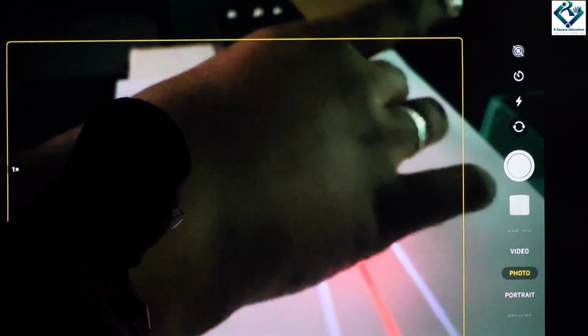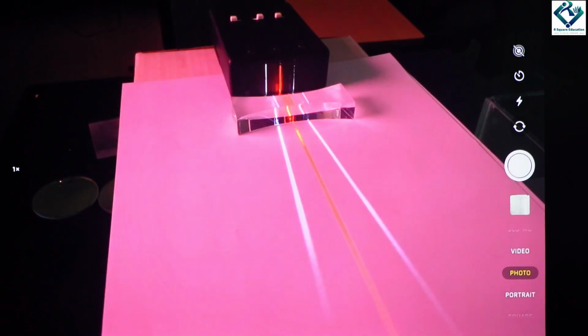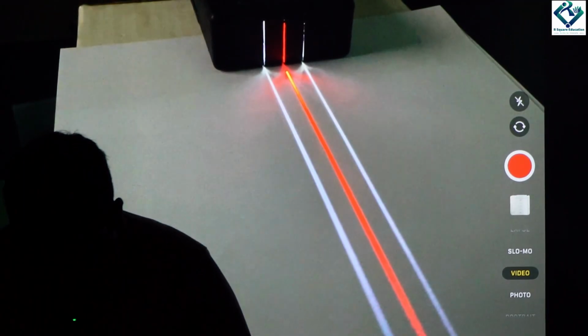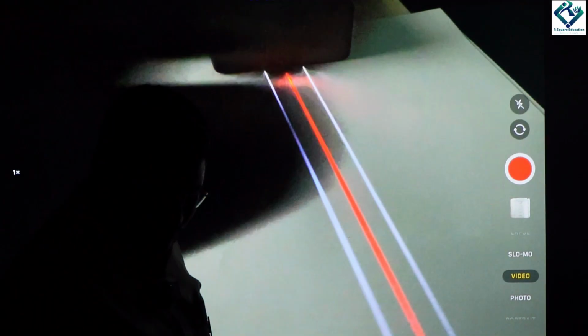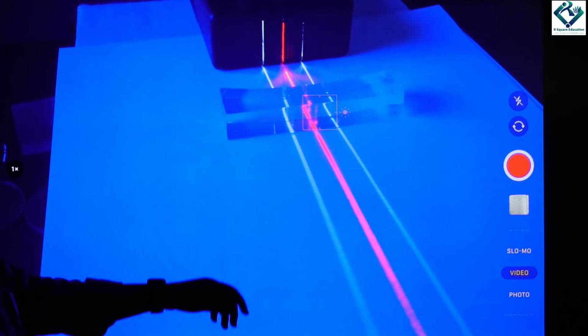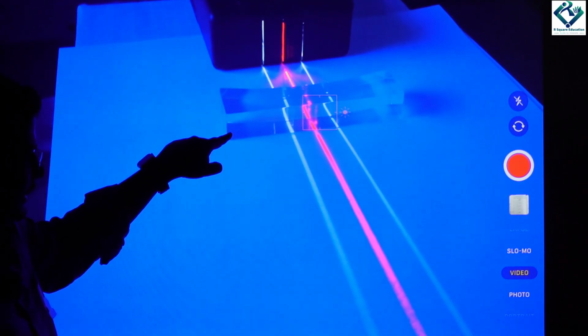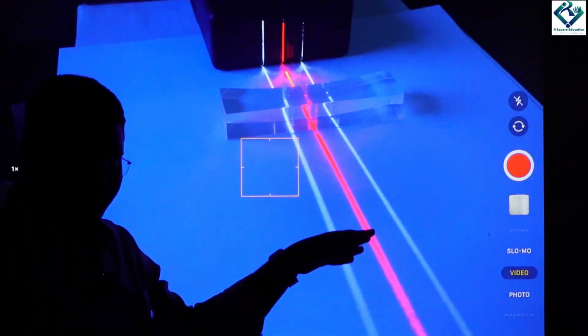If we move it a little further, see what happens when I take it inside, right? Okay, so this is the other part, a plano concave lens. Plano means one side is going to be flat and one side is going to be curved. So you can see this surface is plane and the other one is curvature. So that is why you see flat lines.